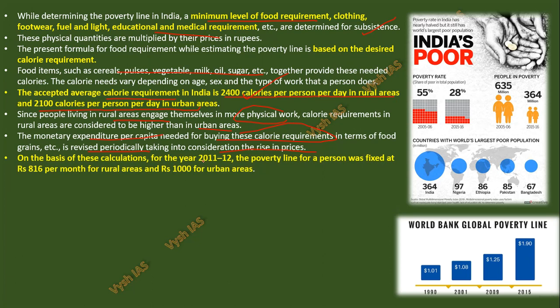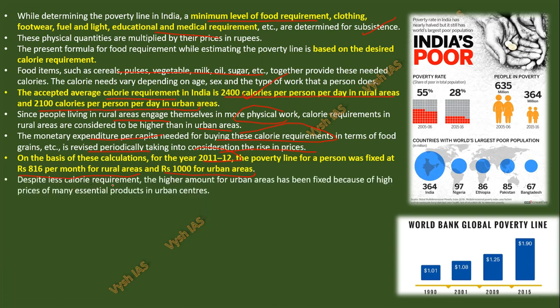Now, if you see the 2011-12 index, if they take the base and calculate, the poverty line for a person was fixed at rupees 816 per month for rural areas and rupees 1,000 for urban areas. This is the calculated per person figure, the needed income they are telling.